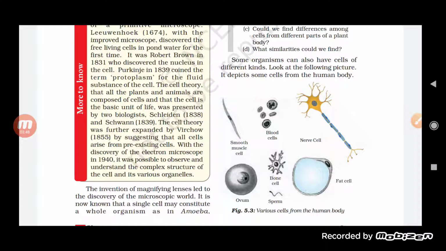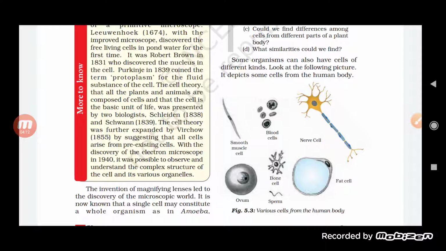Then the nerve cell is there. The nerve cell is elongated. The nerve cell is considered to be the largest one in the case of a human being. As you can see in the picture itself, it has dendrites, it has an axon, and the nucleus is also there. In between you will find that the myelin sheath is also present in it.